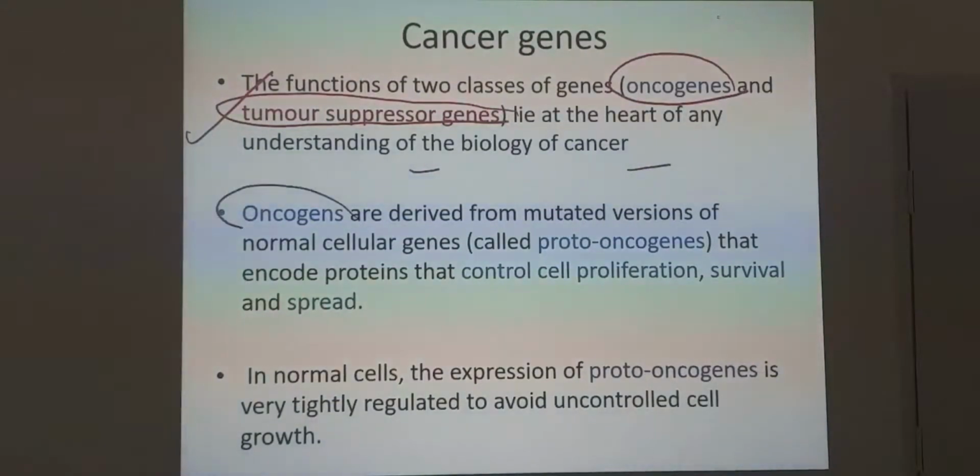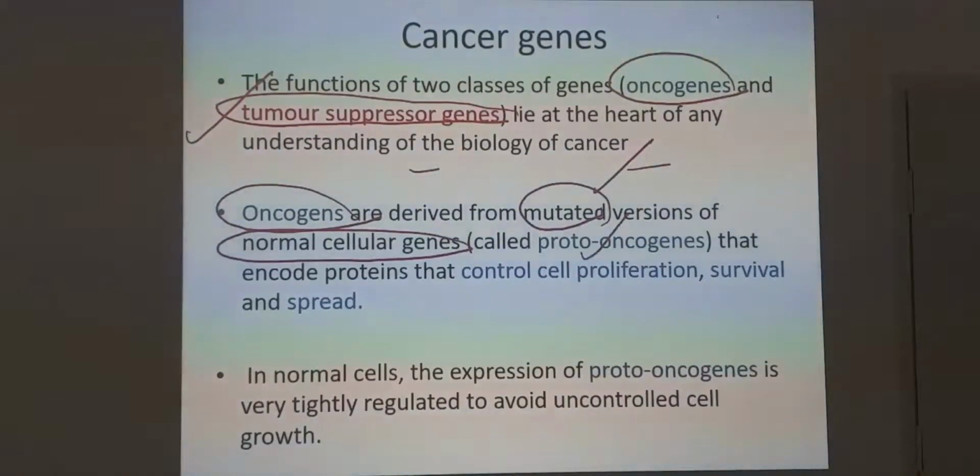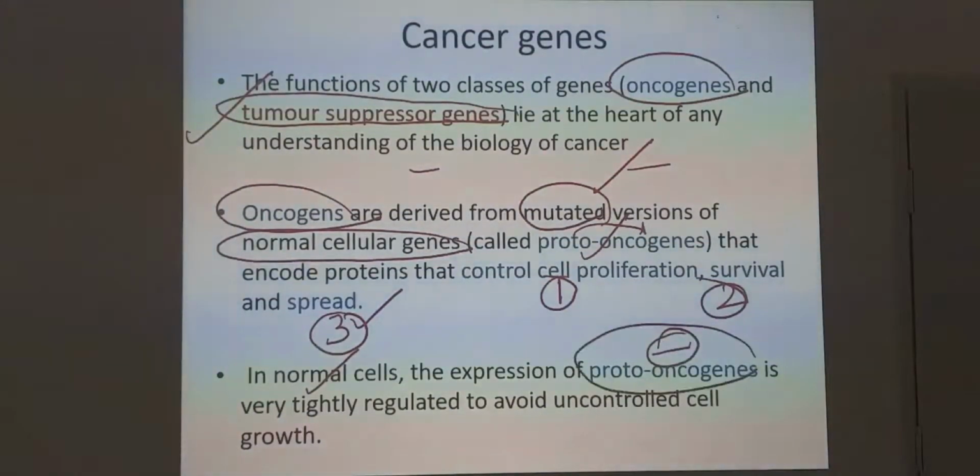These oncogenes are derived from the normal cellular genes, but they are the mutated versions of the proto-oncogenes. They promote, number one, cell proliferation. Number two, cell survival. Number three, the spread of the tumor. But if the cell is a normal one, it inhibits all the proto-oncogenes.